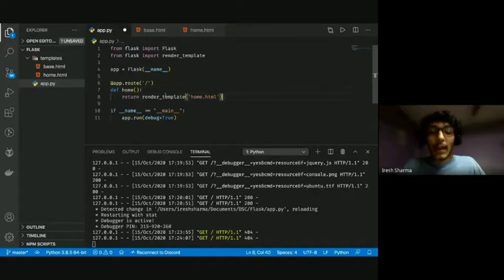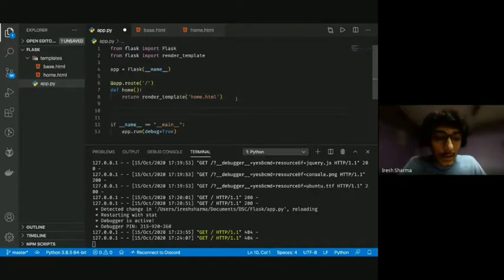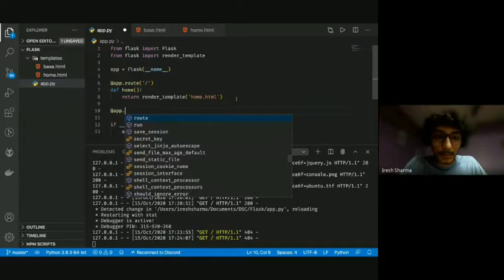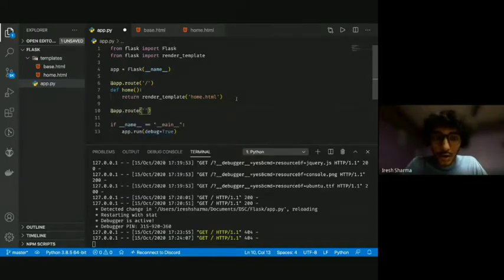Okay. And what I'll do is I'll show another example. I'll do app.route to slash hello, and in this I'm just going to return a string called hello there.